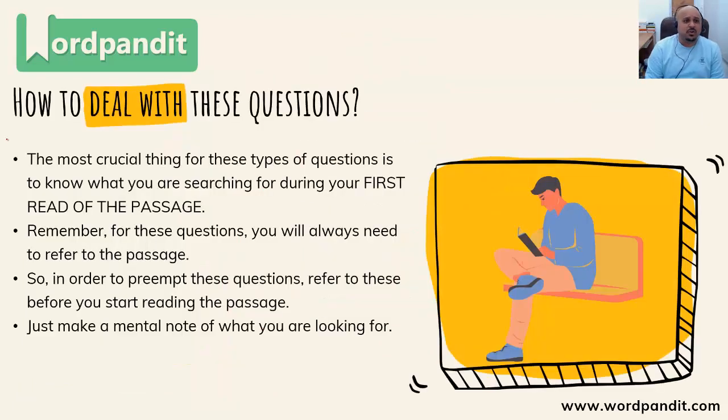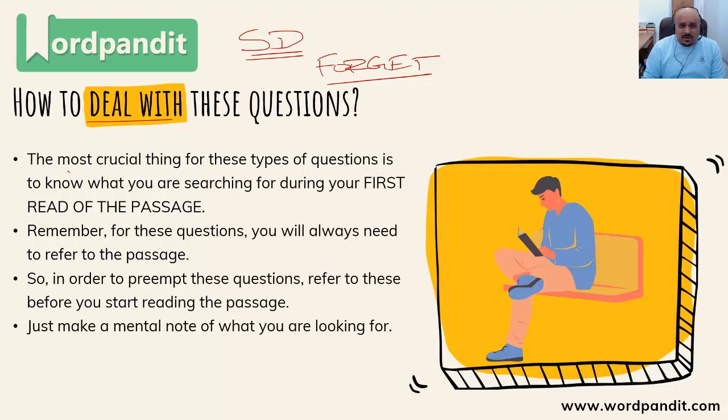Now, how do you deal with these questions? The biggest problem with these questions is that these are based on, as I said earlier, specific details. How do you deal with things which are based on specific details of the passage, specific parts of the passage? Because our biggest problem is we don't have a photographic memory. Since we don't have a photographic memory, we forget what we've read, and since we forget what we've read, that lands us in a lot of trouble. So how do we deal with it?